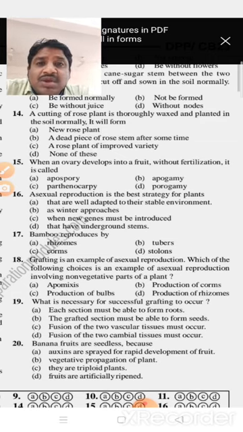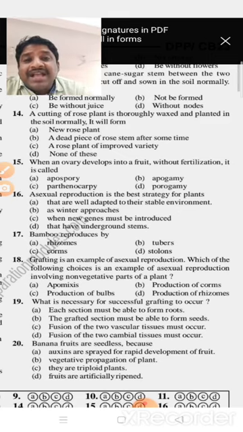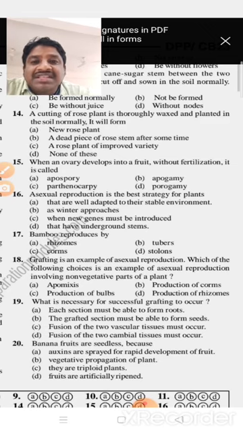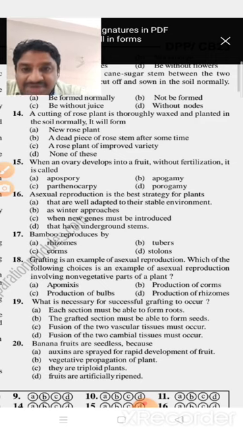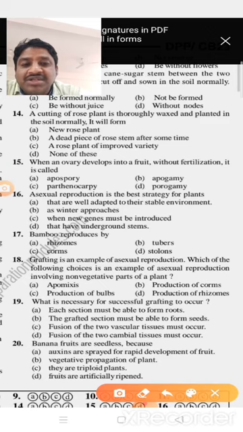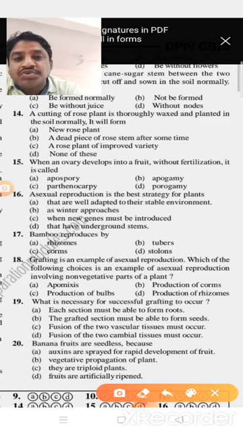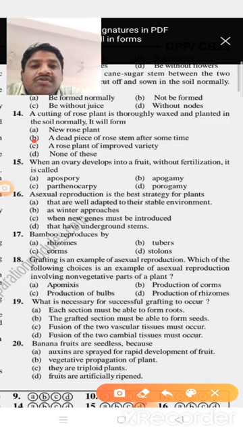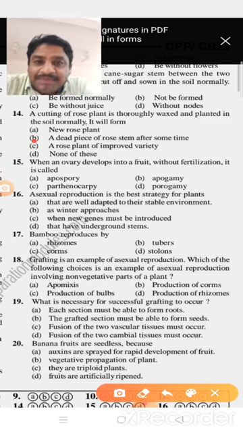So that's why roots do not arise. Whenever the wax surrounds the stem and it is put into the soil, automatically it dies. So that's why the option is a dead piece of rose stem after some time.